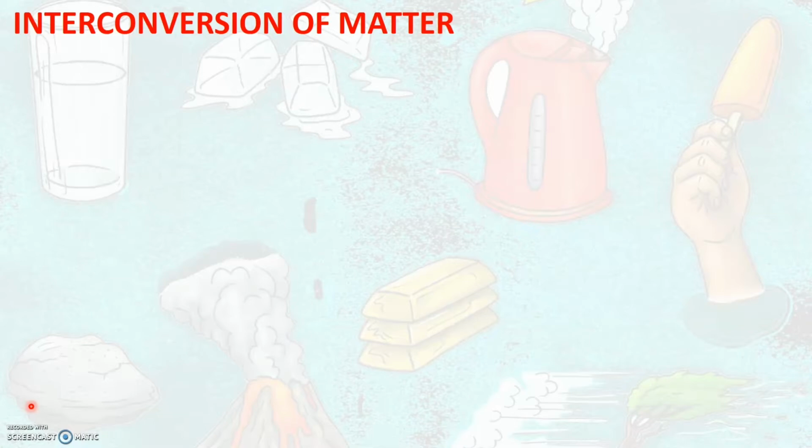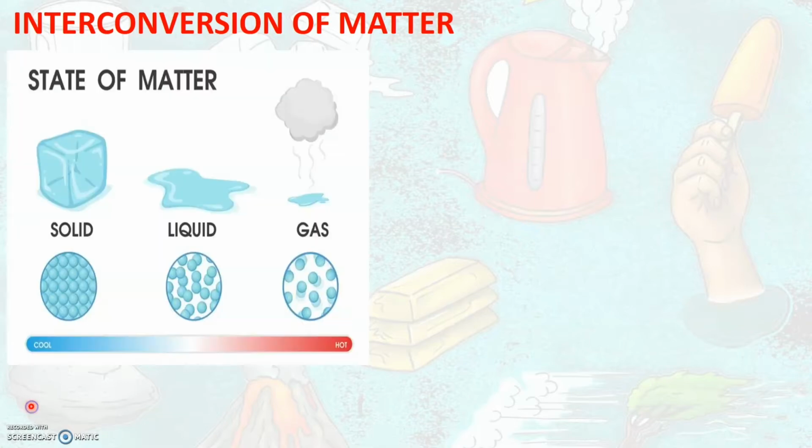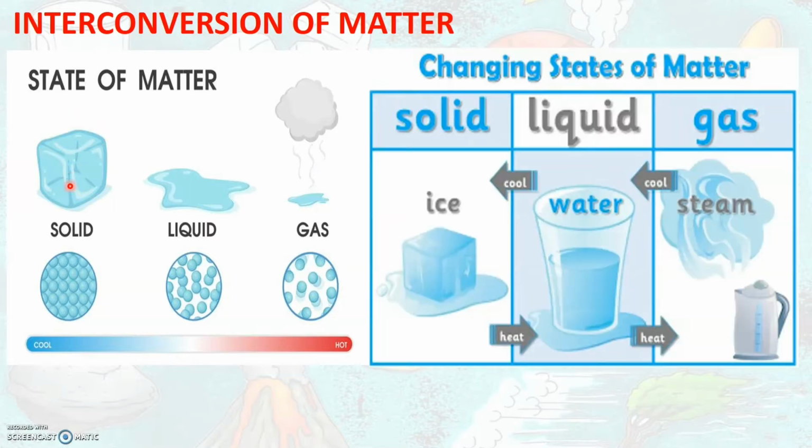We have already learned that matter exists in three different states. They are solid state, liquid state, and gaseous state. We have also seen how the particles are arranged in case of solids, liquids, and gases. Now, can you think of what happens when you heat a block of ice? Yes, we all know that as we heat ice, it turns into water.